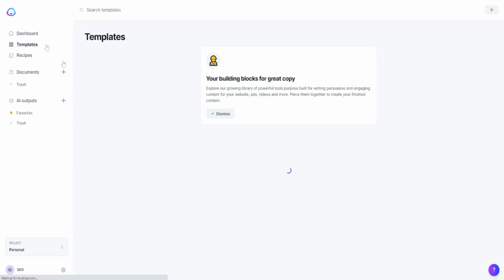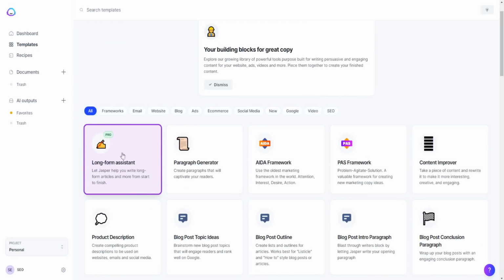Now if we go back over here, I also want to show you the long form assistant as well. And again, this is just one tool, and this is again my personal favorite, but there's a lot of other tools that we're going to be going through in today's video. So keep on watching this video, because this may not be the right option for you based on a number of other factors that you may want to consider.